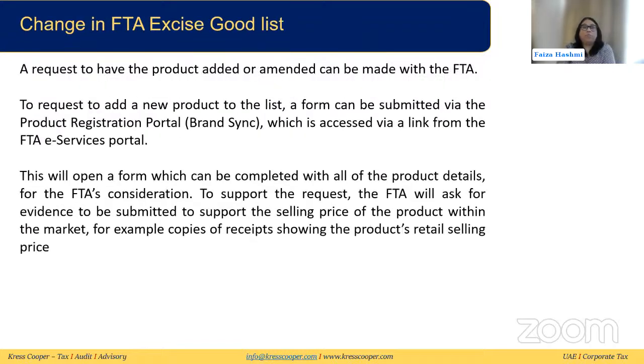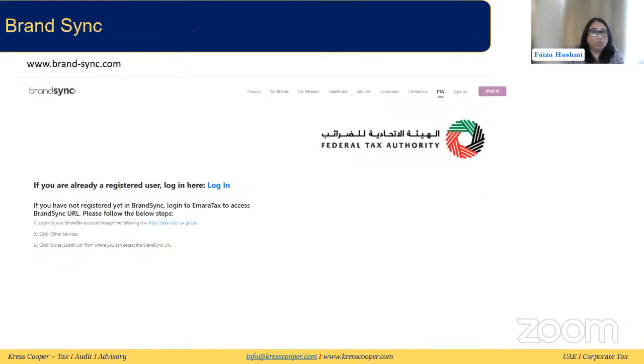Now, a request to have the product added or amended can be made with the FTA, like I said. To request to add a new product, there are different ways you can do this. If you want to add a new product, a form can be submitted via the product registration portal Brand Sync, which is accessed via a link from the FTA ePort services portal. There is a Brand Sync portal which links with FTA, where they verify the applications given for new product registration. So for a new product, you need to go through Brand Sync.